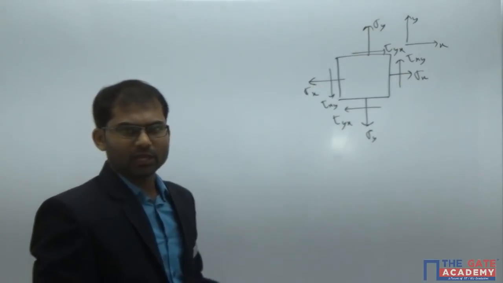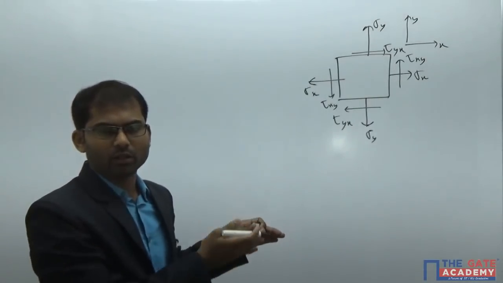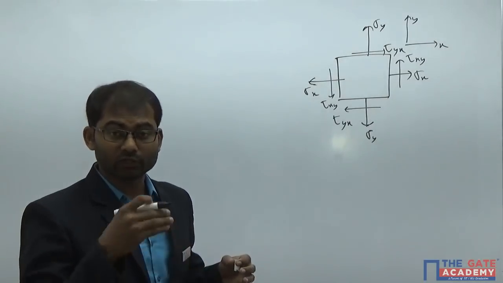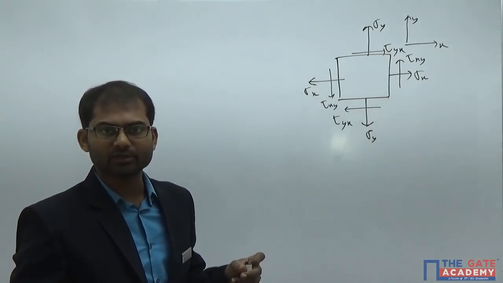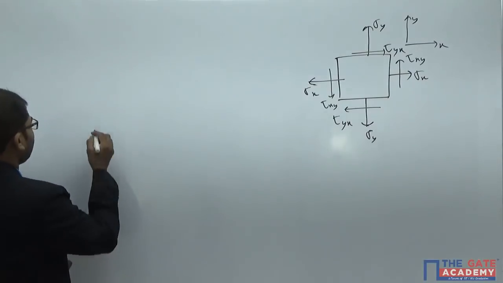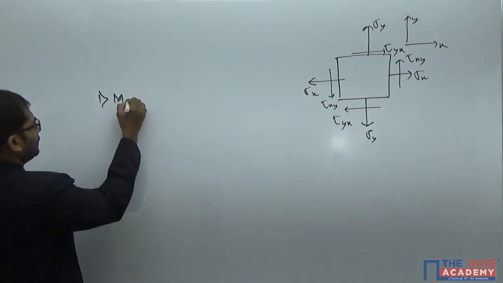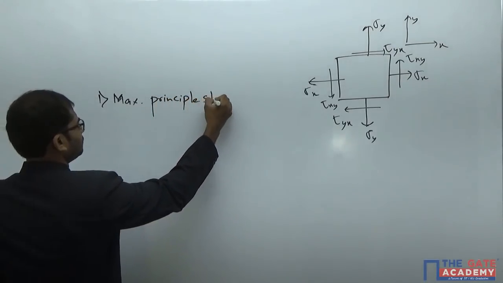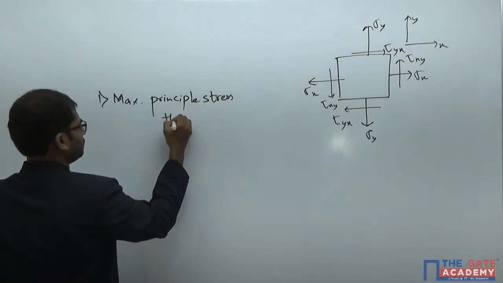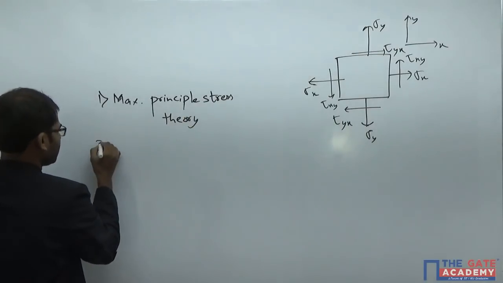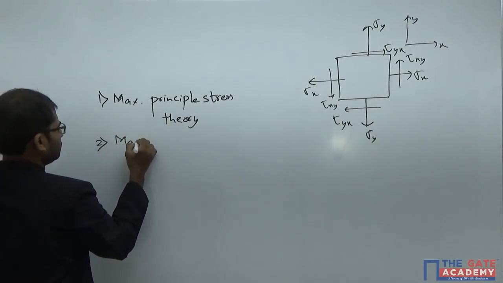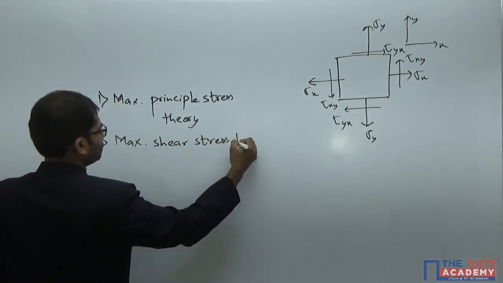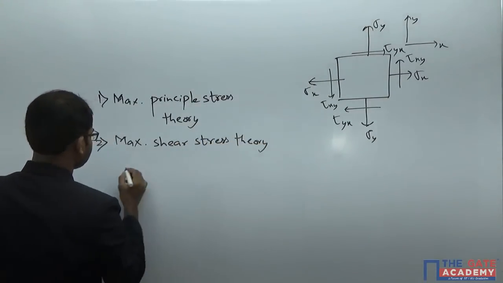Before going further, I should give you the list of all the theories of failure we're going to study, basically the theories of failure we should study for any competitive examination. There are 5. I'm writing them down here. The first one is maximum principal stress theory. Second one, maximum shear stress theory.